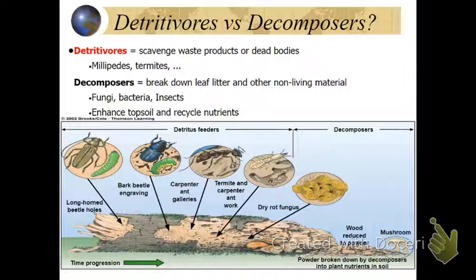The decomposers break down things that are already dead, like leaf litter and non-living material, and they again recycle the nutrients back into the soil so we can continue going. Again, these are known as FBI: the fungi, bacteria, and the insects. Insects are particularly more detritivores.